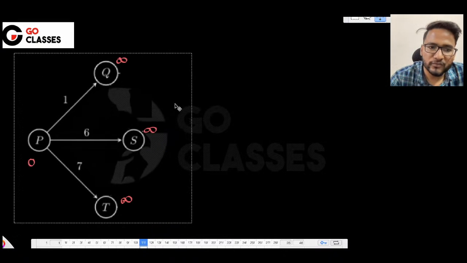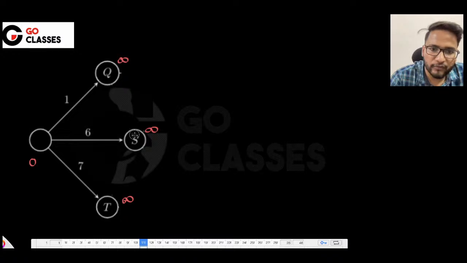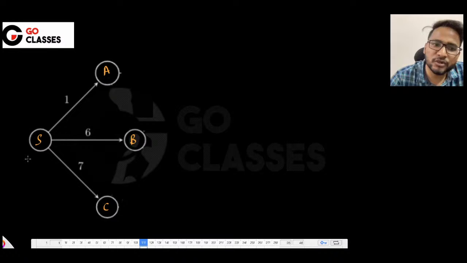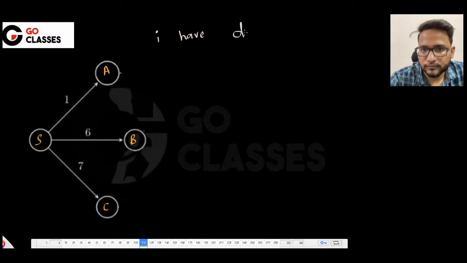Suppose, for the sake of example only, let's say these are A, B, C, and this is S. I'm just renaming it for the sake of example, and let's suppose this is C. Now tell me, I have drawn all the neighbors of S. The graph is actually huge, okay.